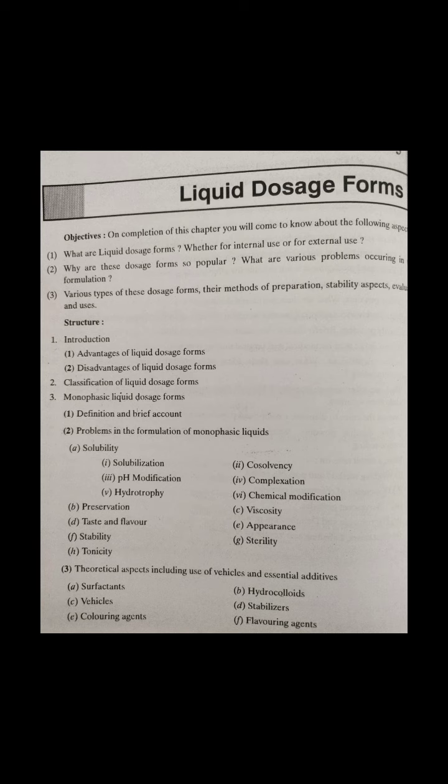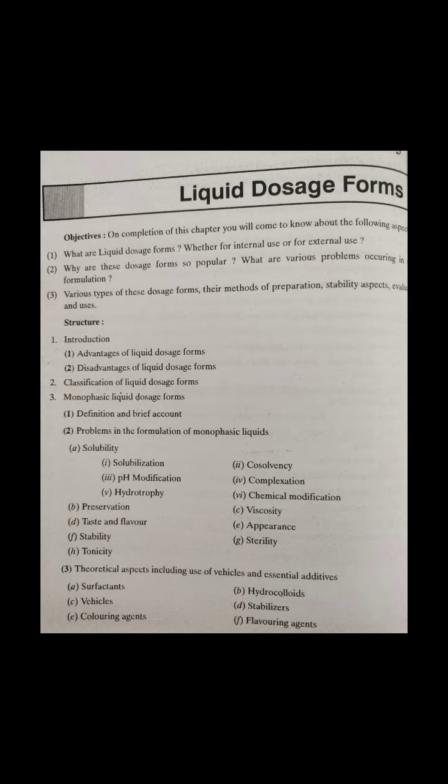Liquid dosage forms can be of two types: monophasic liquid forms and biphasic liquid forms. In the case of monophasic liquid dosage forms, they are for oral use, for external use, for special use and for parenteral use. For oral use, there are simple mixtures and concentrates, syrups, elixirs, drops, tinctures, spirits and draughts. For external use: lotions, liniments and collodions. For special use: gargles, mouthwashes, throat paints, nasal drops and sprays, douches, enemas, eye drops, eye lotion, ear drops, inhalation and aerosol.